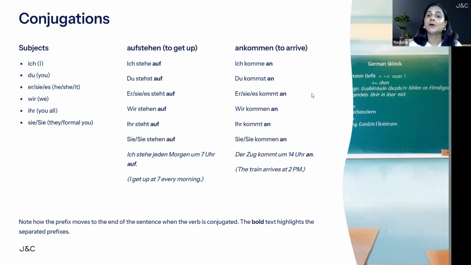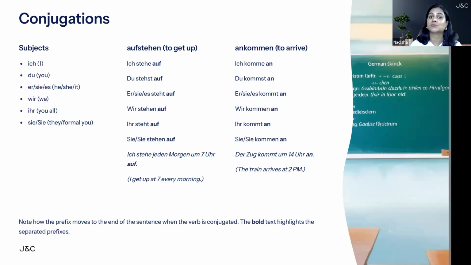Now let's do the verb ankommen, which means to arrive. So here the prefix is moving at the back and it is in bold. Ich komme an, I arrive. Du kommst an, you arrive. Er, sie, es kommt an would mean he arrives, she arrives, it arrives. Wir kommen an means we arrive. Ihr kommt an, you all arrive. Sie kommen an means they arrive and you arrive.